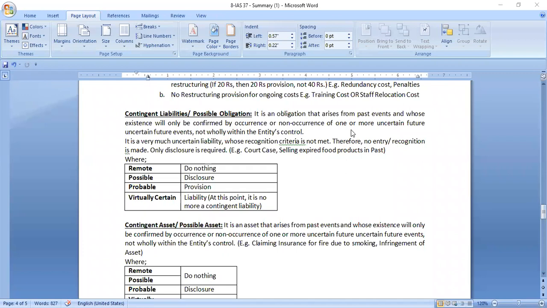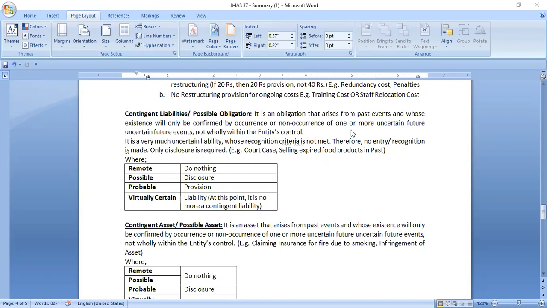Let's see. What is contingent liabilities or possible obligation? Let's read it out. Contingent liability is an obligation that arises from past events, and whose existence will only be confirmed by the occurrence or non-occurrence of one or more uncertain future events, and that is not wholly within the entity's control.